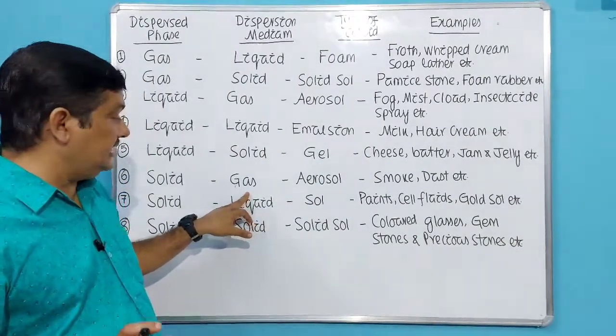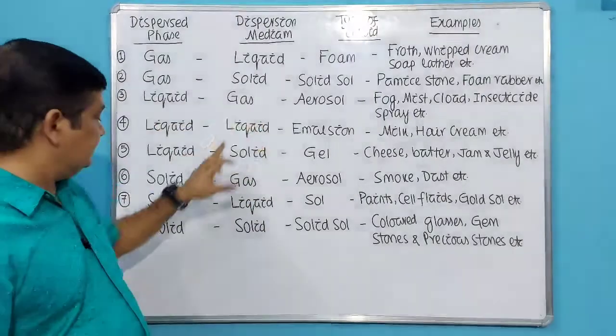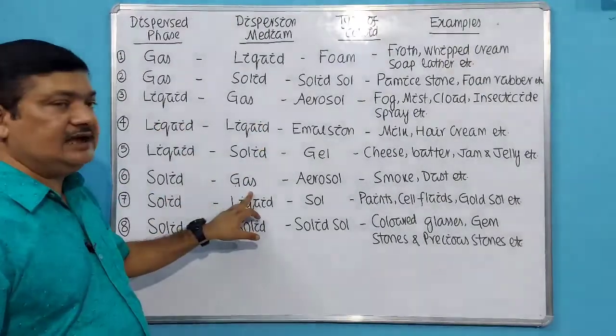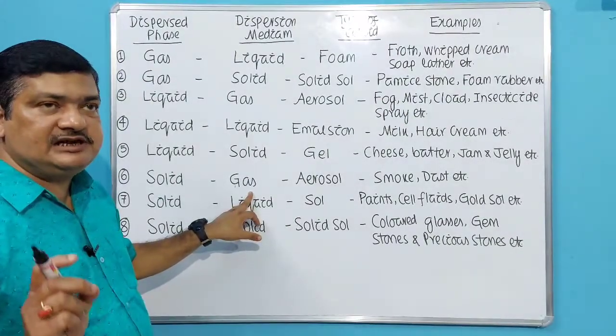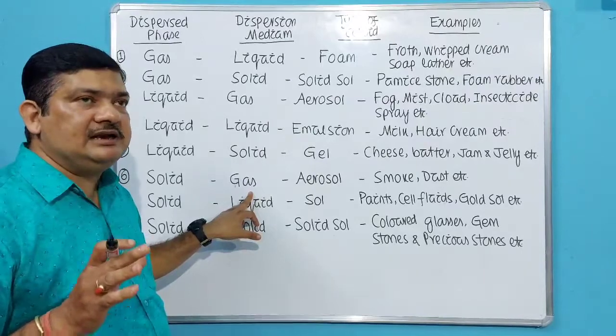Again it is called aerosol. But what is the difference? In the earlier case, liquids were dispersed in gas. Here, solid will be dispersed in gas. So when a little amount of liquid is dispersed in gas, that is also called aerosol. But you can differentiate clearly.